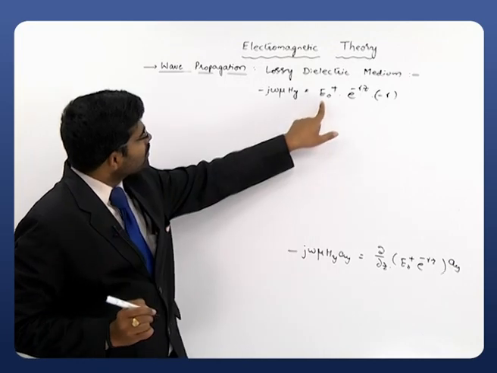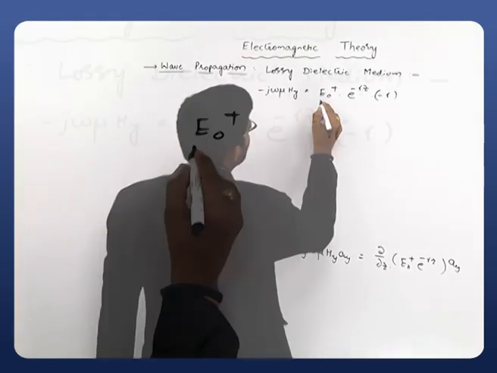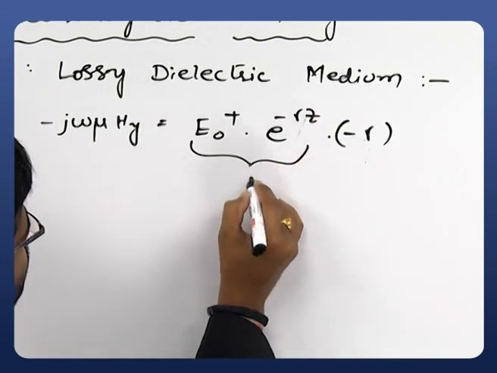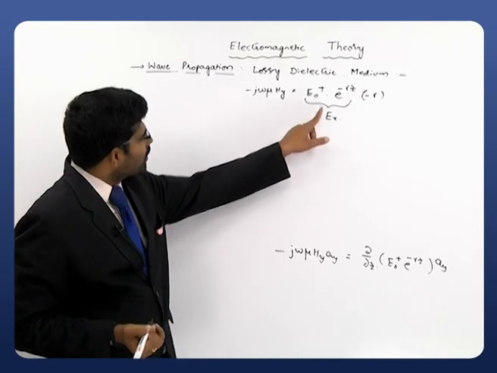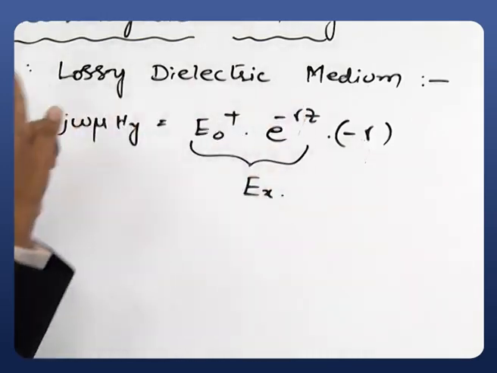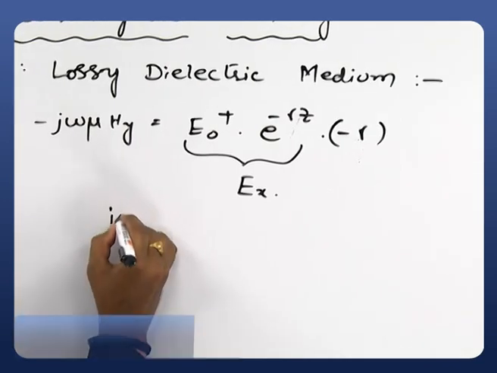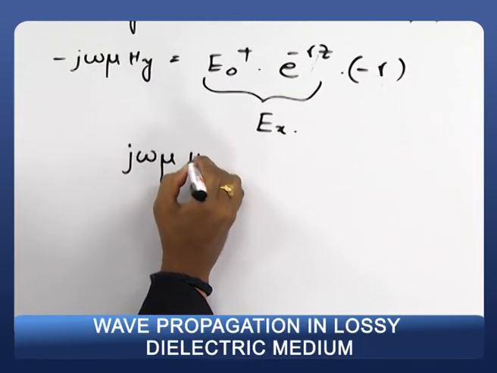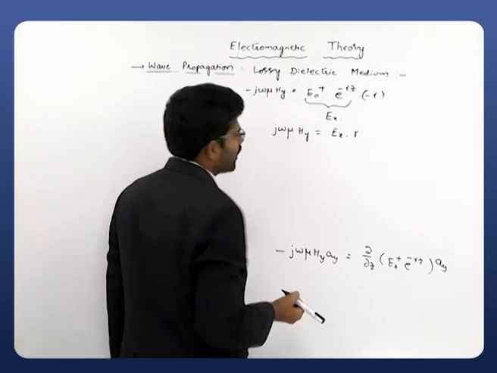Once again, what is E naught plus e power minus gamma z? It is itself Ex. So this entire term can be replaced with Ex, and since both sides have a negative sign, just neglect them. Then we have j omega mu Hy is equals to Ex multiplied with gamma.